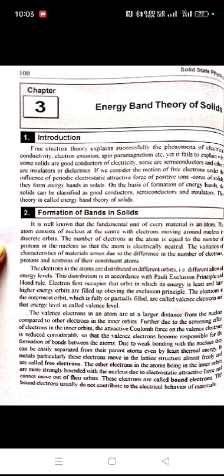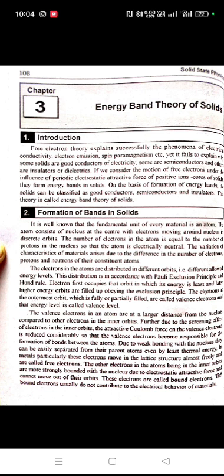It is well known that the fundamental unit of every material is an atom. The atom consists of nucleus at the center with electrons moving around nucleus in discrete orbit. The number of electrons in the atom is equal to the number of protons in the nucleus, so that the atom is electrically neutral. The variation of characteristic of material arises due to difference in the number of electrons, protons, and neutrons of their constituent atoms. The electrons in the atoms are distributed in different orbits, that is, different allowed energy level.